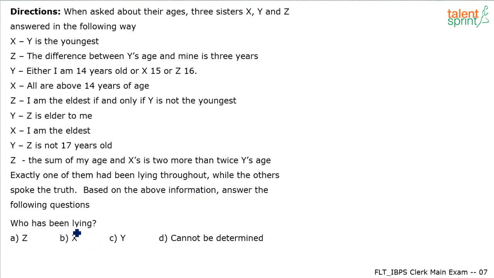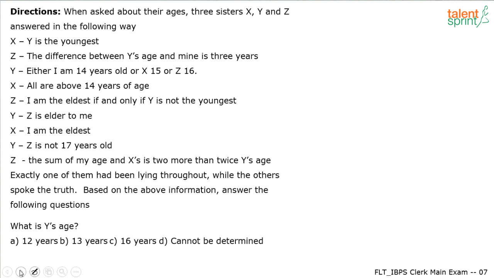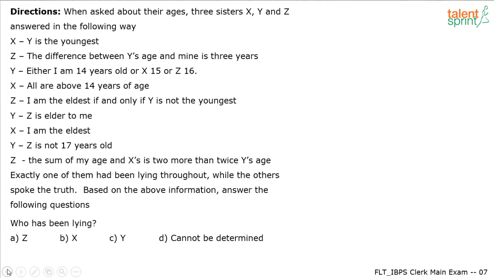First of all, you have to find out who has been lying. The first question is who has been lying: X, Y, Z, or cannot be determined. And then there are other questions about their ages, right? What is Z's age, what is Y's age, and what is X's age? So I think these are the 4 questions here. We have to find out who has been lying, and then find out Z's age, Y's age, and X's age.